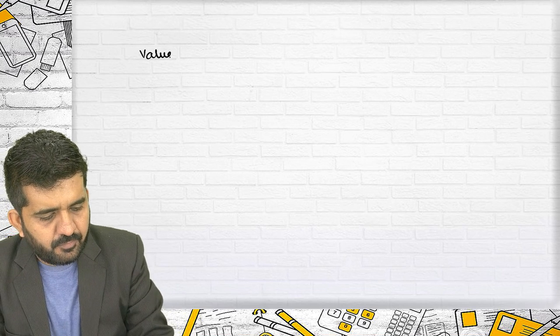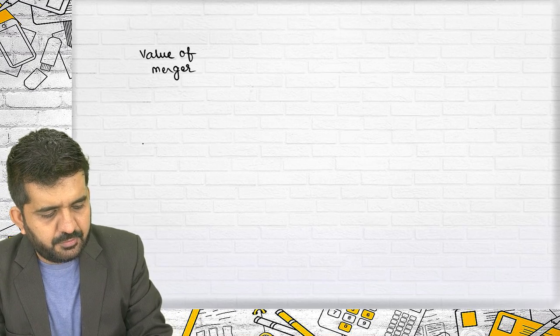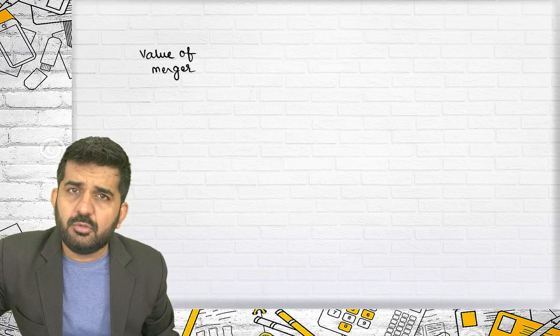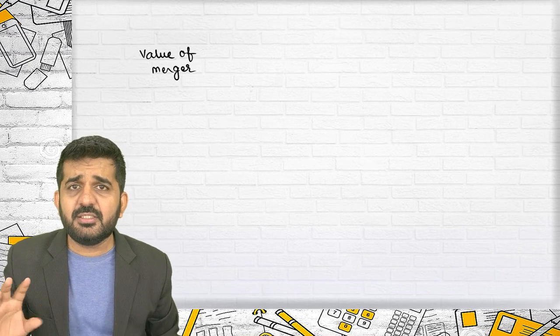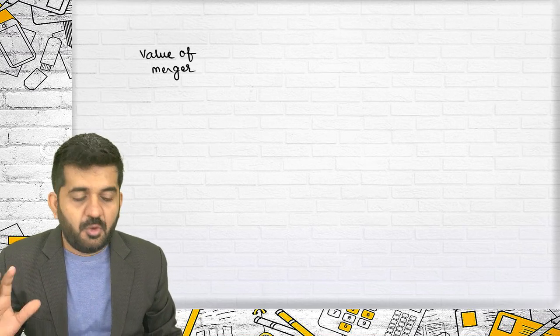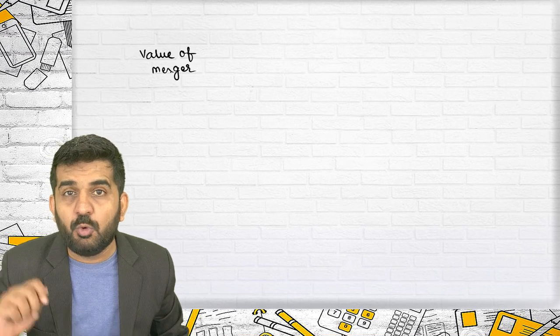Yesterday we also did one important thing, try to concentrate: value of merger. Today we are going to learn one more new concept, that is real cost of merger. What we have already learned is value of merger. What is value of merger?